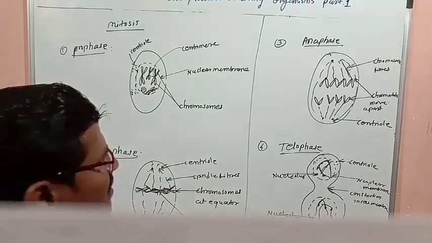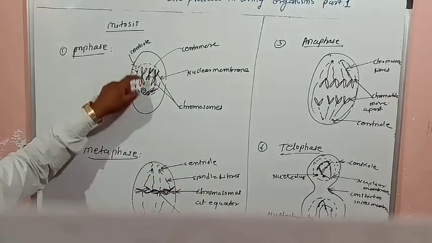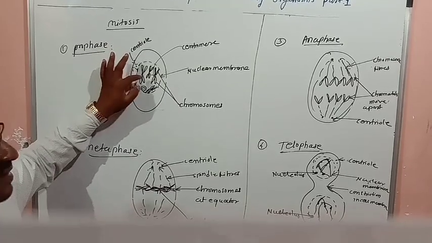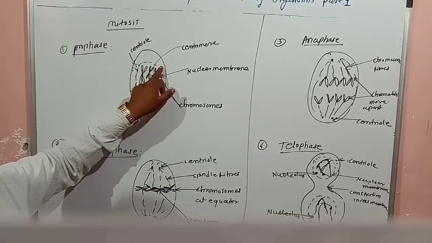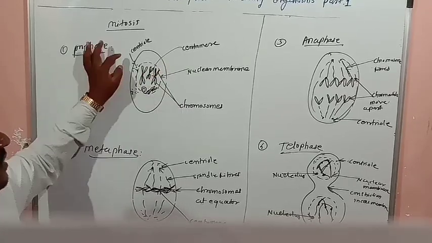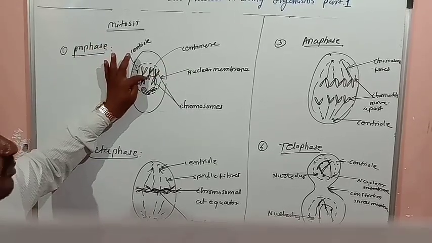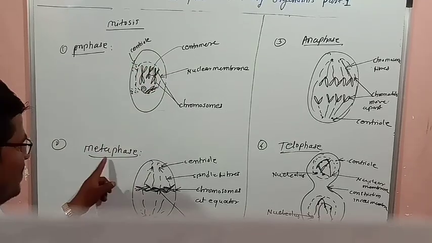In short, I will tell. In prophase, chromosomes start to condense, the nuclear membrane starts to disappear, and chromosomes appear along with sister chromatids.